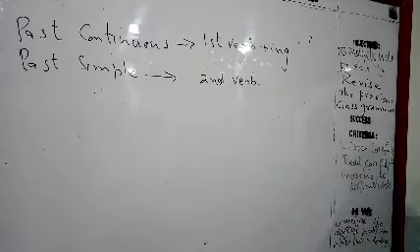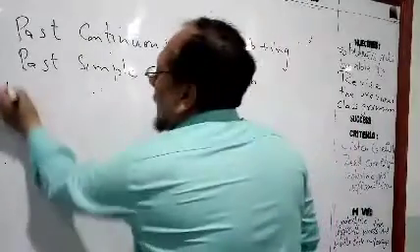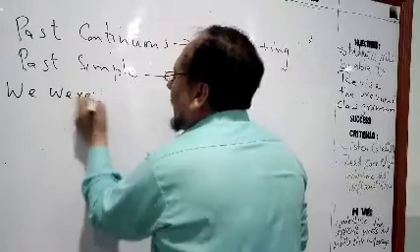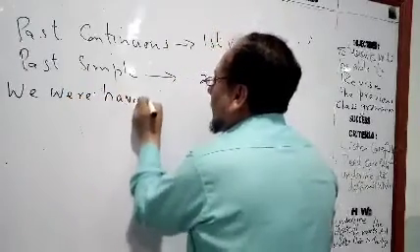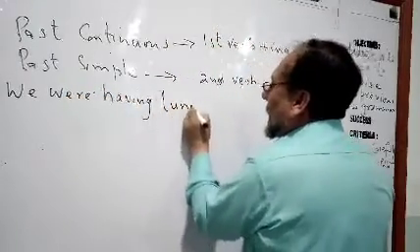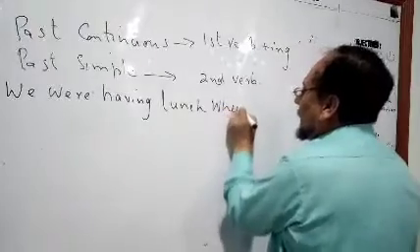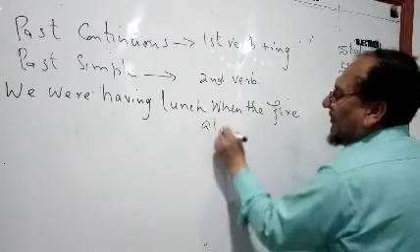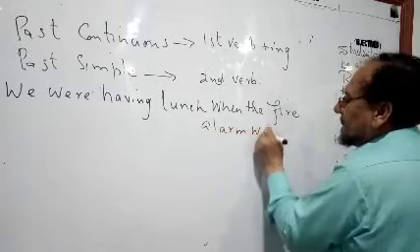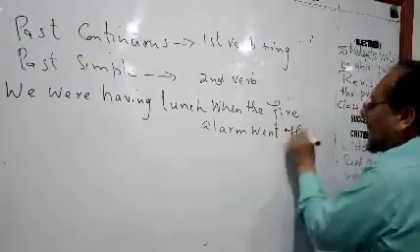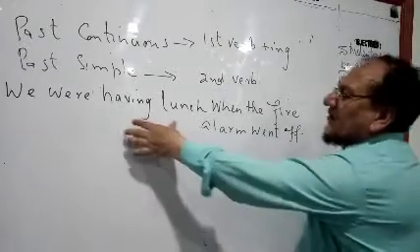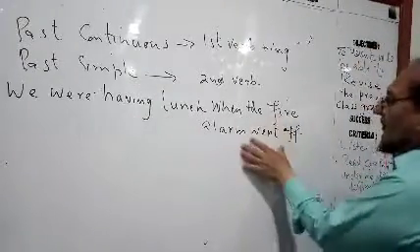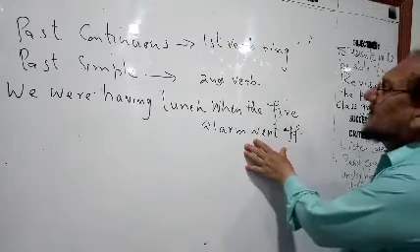Here, for example, number 1: we have lunch when the fire alarm go off. So we will write like this: We were having lunch when the fire alarm went off. We were having lunch, past continuous, and the fire alarm went off, past simple.